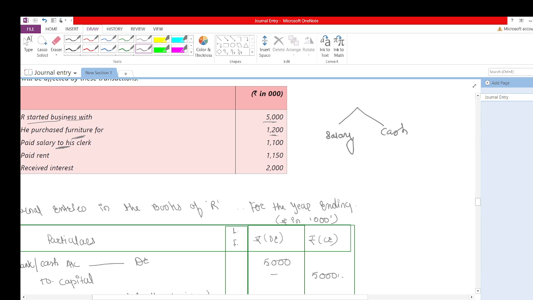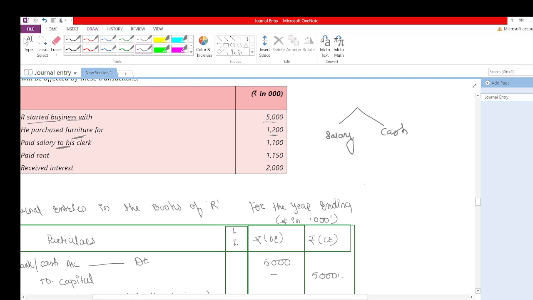Because if I have paid something, if I have given you a salary, then what is going out from my business? Cash is going out from my business. If I have given rupees 3000 to my maid, she has received a salary, but from my side my cash will be in the minus.